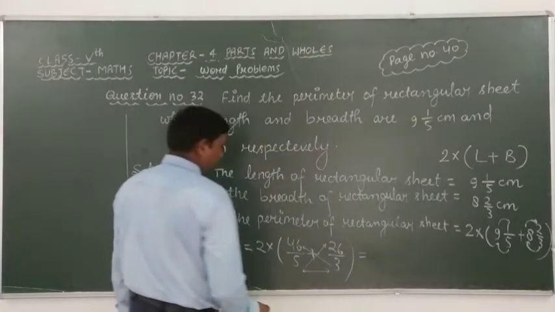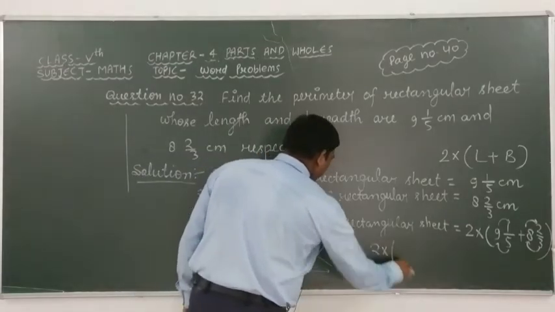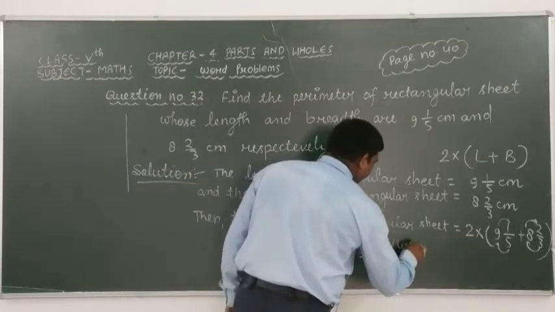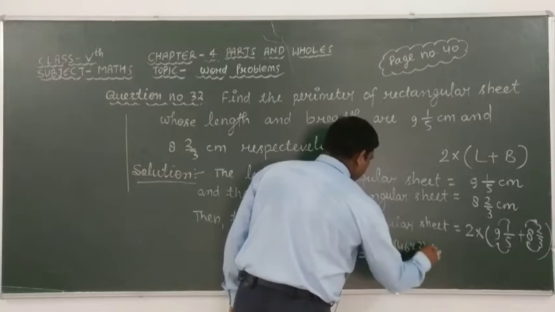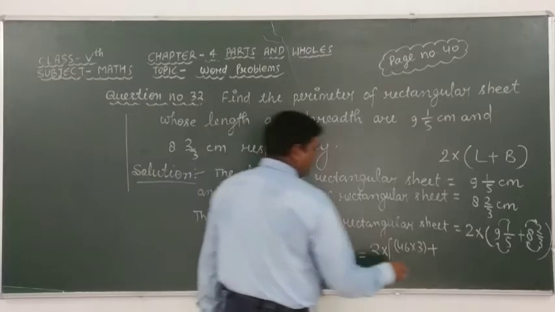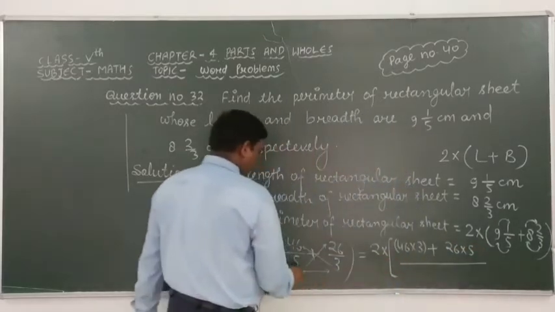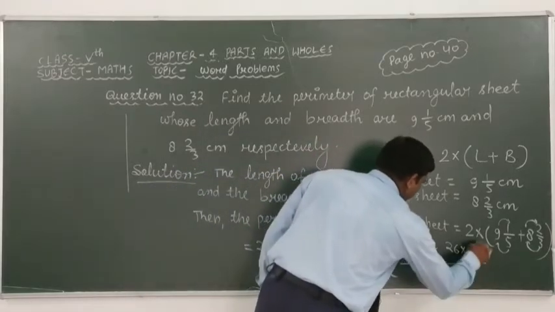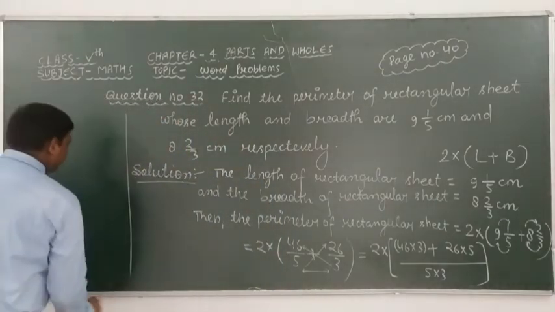Okay. Look at here carefully. Here we can write 2 into 46 multiplied by 3 plus 26 multiplied by 5 total upon 5 times 3 is 15. It means that 5 multiplied by 3. Okay. After solving these we get, look at here carefully.